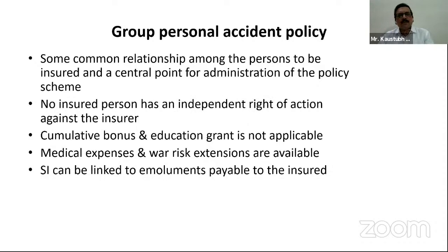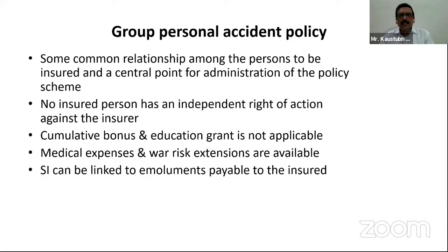Second, no insured person has an independent right of action against the insurer. This is an important point because in a group personal accident policy the individual person does not have any independent right of action against the insurer. The employer or the club or the bank, which is the central point of administration, have certain rights. Third, cumulative bonus and education grant are not applicable because this is not an individual personal accident policy. This is a group personal accident policy.